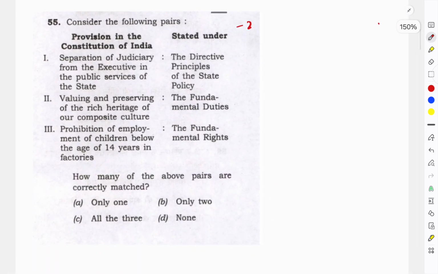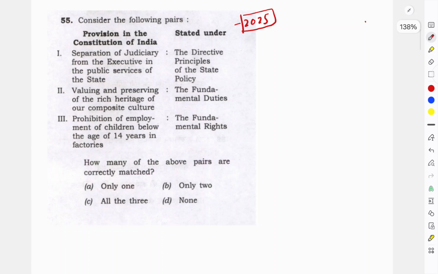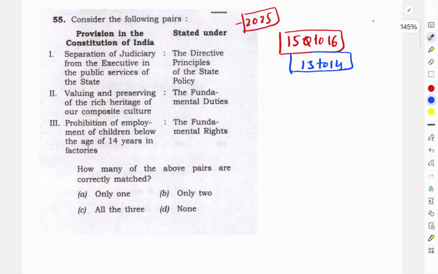This question came in the 2025 Prelims, and this question has been repeated multiple times. It was asked in 2025 from Polity, and generally Polity weightage is 15 to 16 questions. In this range, you have to score at least 13 to 14 questions correct. If you do this, the GS score will automatically be very good, especially in the polity and economy sections. If you ignore them, then you are ignored by UPSC mostly, because these are the sections where you can score very good marks. So let us discuss this question.